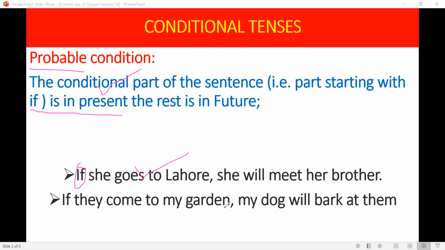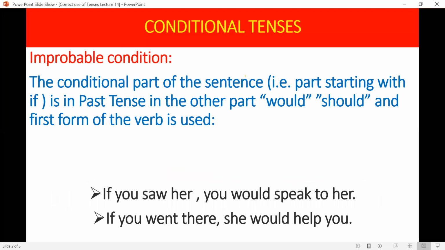If they come to my garden, my dog will bark at them, if they ever dare to come to my garden. I hope they will not come, but if they come, they have to face my dog. This is a tense where a condition is used and that condition is probable. There is a possibility of that action happening and there is also a possibility of the action not happening. 50-50 chances that some action will happen or not.